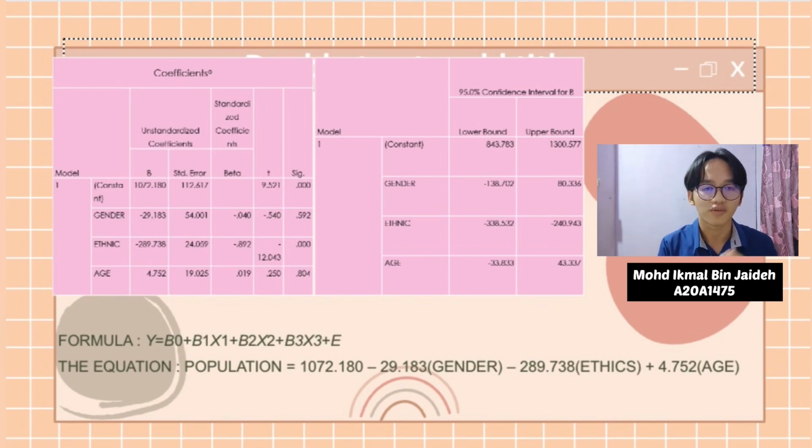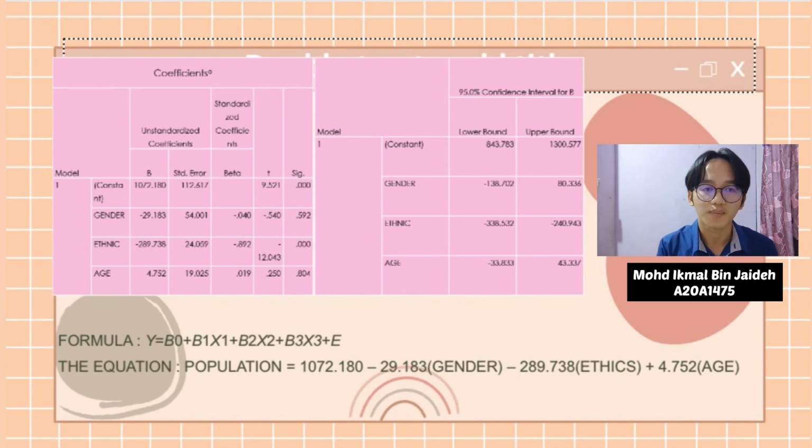With this information, we can complete the formula. So the complete formula is population equals 1072.180 minus 29.183 for gender, minus 289.738 for ethnic, plus 4.75 for age.